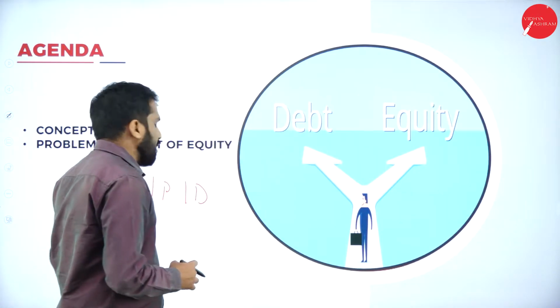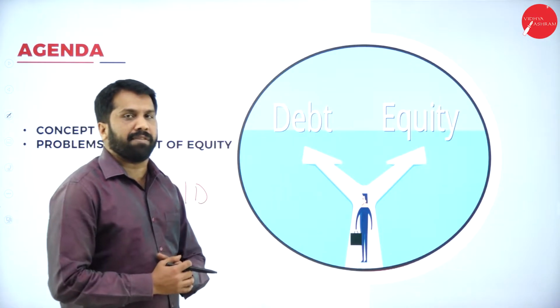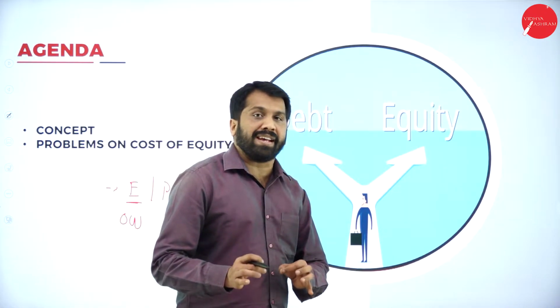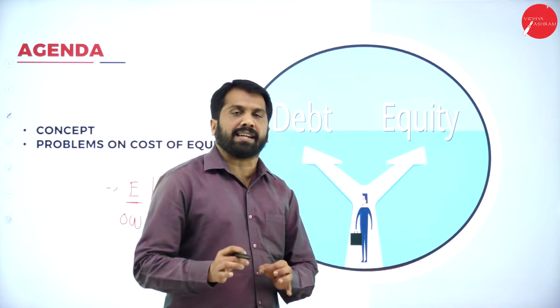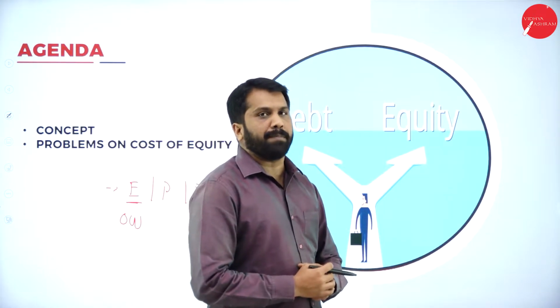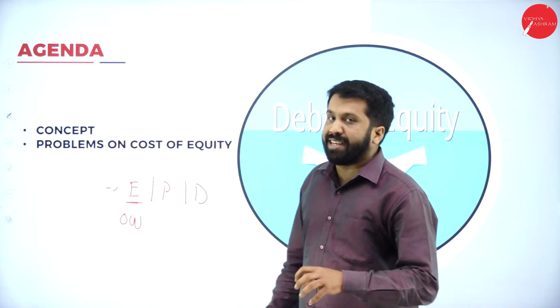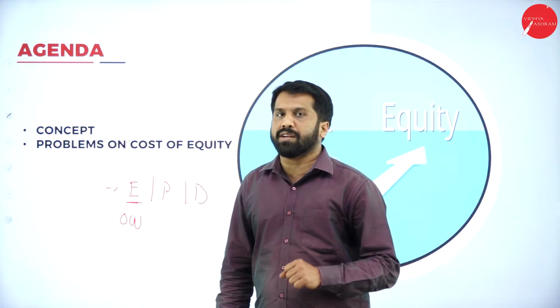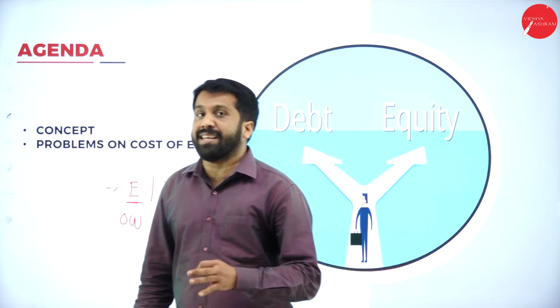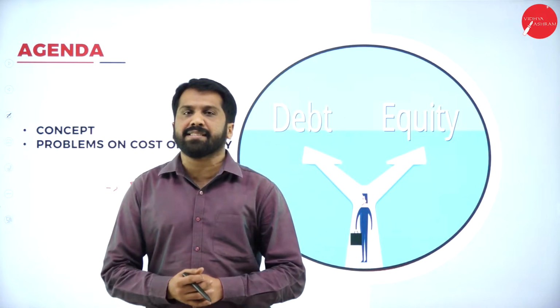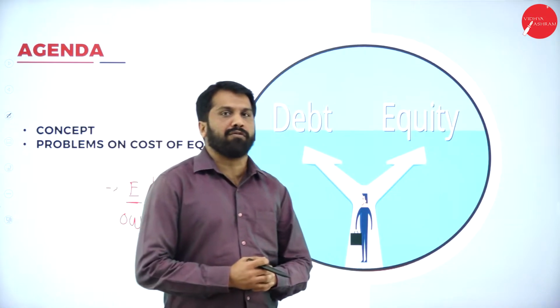Now, whatever amount invested by equity shareholders will be paid at the end, or else at the time of winding up of the company.